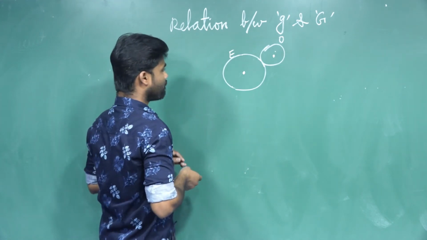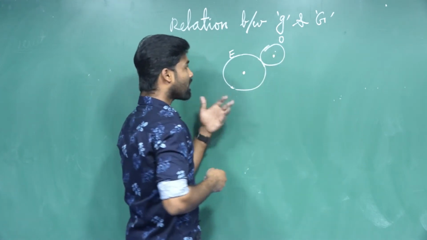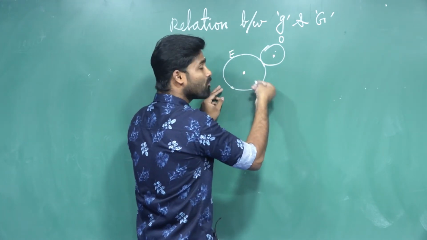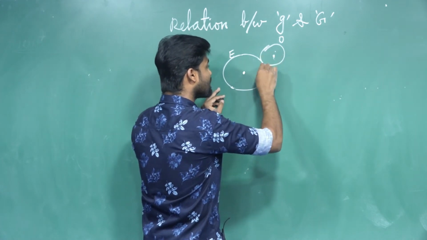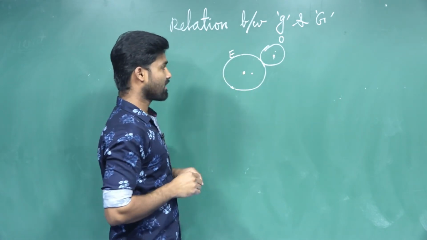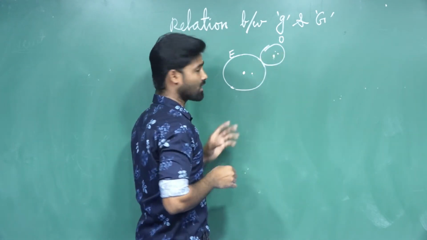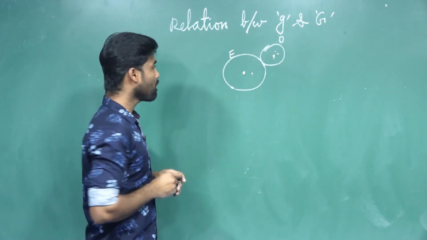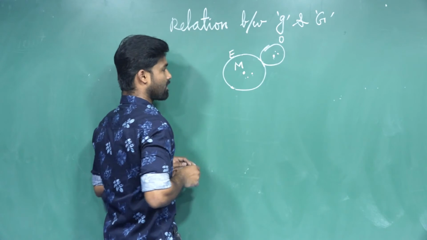How is the object able to be placed on the surface of the earth? Because the gravitational force is acted by the earth. Or otherwise we can say the earth exerts the gravitational force on this object. That's why the object is able to stand or lie on the surface of the earth. Isn't it, yes or no? Now let us say the mass of the earth is capital M.